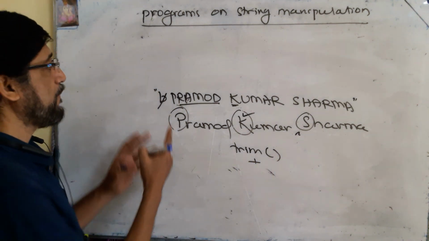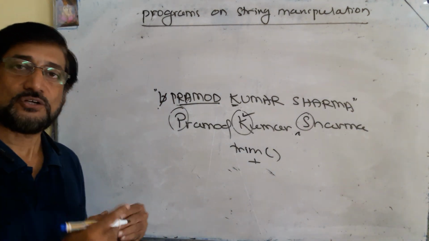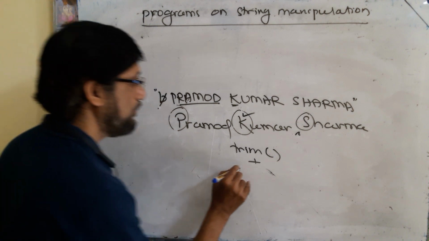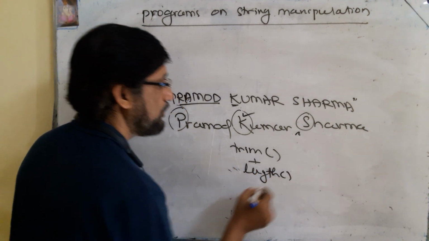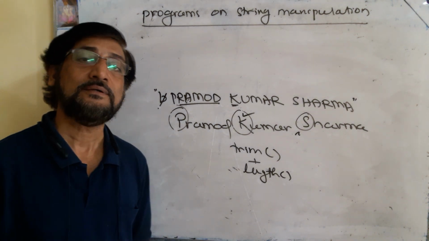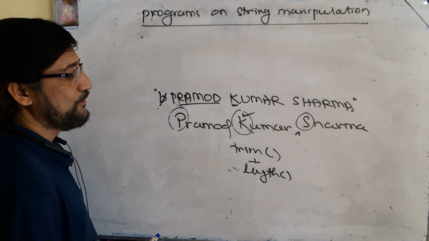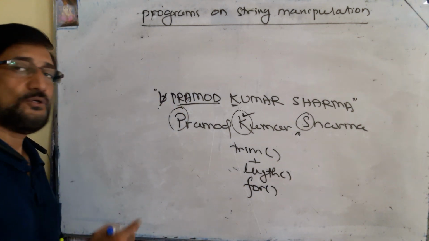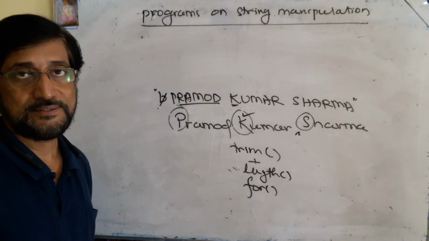Okay. Then what do you do? You have to find the length of the string, because you need to select all the characters. You find the length of the string by using the length function. That will give you the number of characters present in the string, so that many times you can repeat the loop. Okay. After finding the length, you take the for loop to repeat it that number of times. The loop variable can be used as an index.